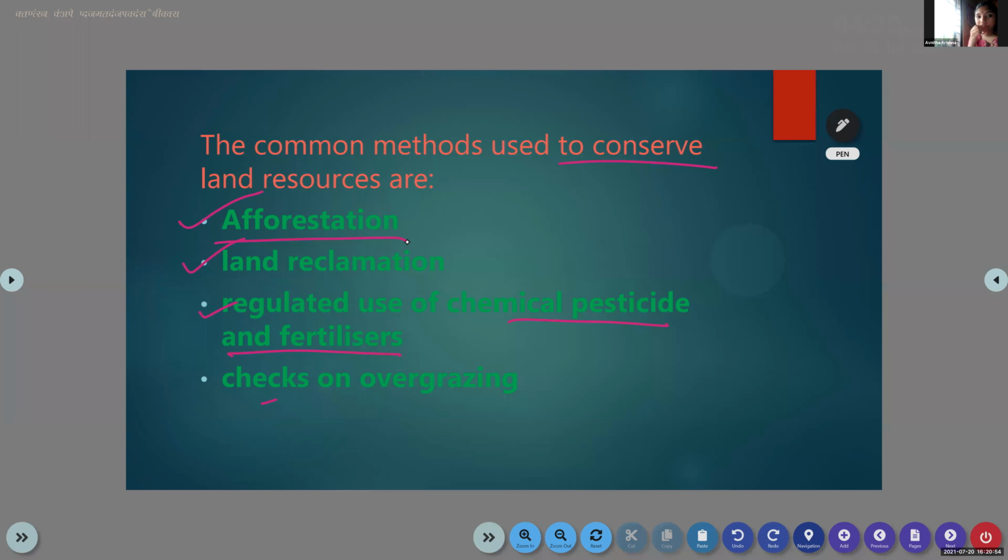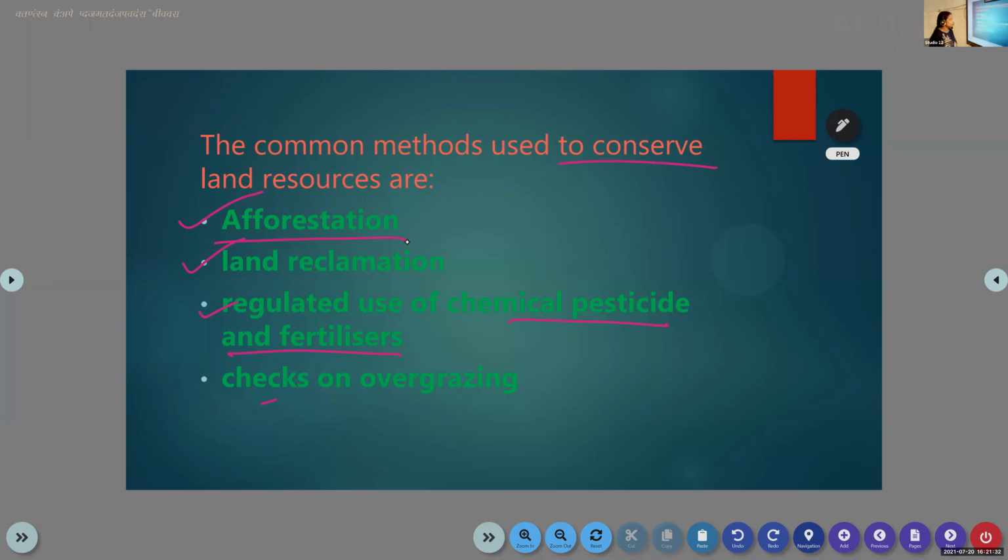Ma'am, what does land reclamation mean? We have to improve the quality of the land so that we can again use it for agriculture. If not, that area will turn into a desert, and we have to avoid such a situation. Improving the quality of the land is known as land reclamation. We can add manure, use cow dung, and use natural methods to improve the quality of the soil.